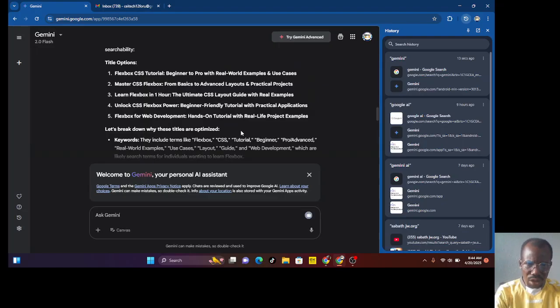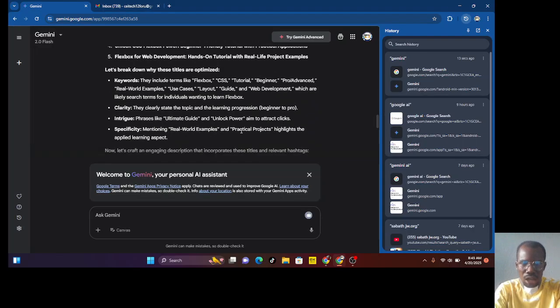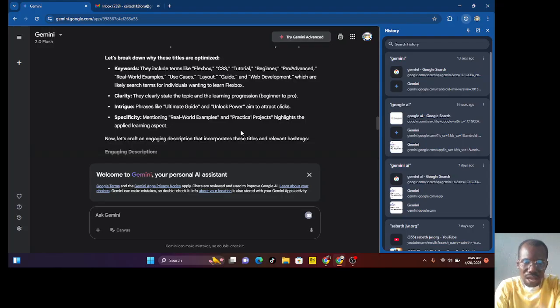Flexbox CSS Tutorial, Beginner to Pro with Real-World Examples and Use Cases. That is one title for you to choose from. Master CSS Flexbox from Basic to Advanced Layout and Practical Projects. It's great. Learn Flexbox in 1 Hour: The Ultimate CSS Layout Guide with Real Examples. I'm not teaching it in 1 hour, so I won't go for that. Unlock CSS Flexbox Power, Beginner Friendly Tutorial with Practical Application. Flexbox for Web Development, Hands-On Tutorial with Real-Life Project Examples. So you see, he has done it. He will now break it down to show that he used keywords, clarity, intrigue, and specificity in bringing out those titles.